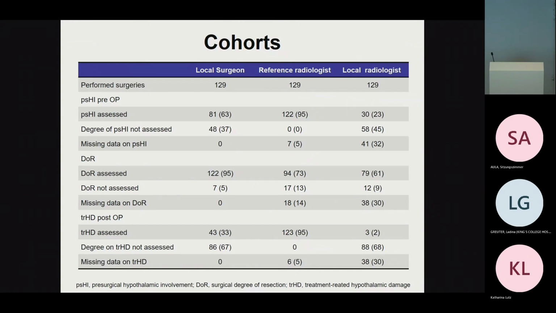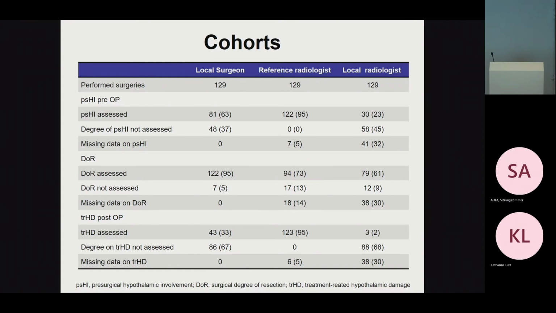In these patients, we analyzed the primary surgery, the initial surgery, and we looked at the surgical report of the local neurosurgeon, and how he assessed the degree of pre-surgical hypothalamic involvement, the degree of resection, and treatment-related hypothalamic damage. In parallel, we had the same data coming from the reference radiologist, also looking at pre-surgical lesions, degree of resection, and treatment-related hypothalamic damage.